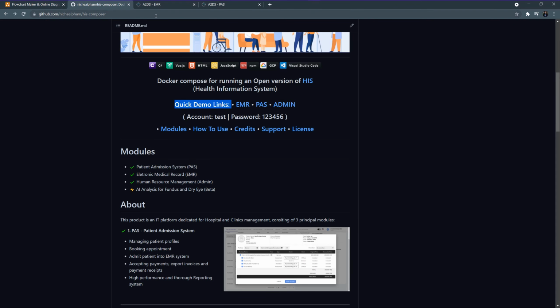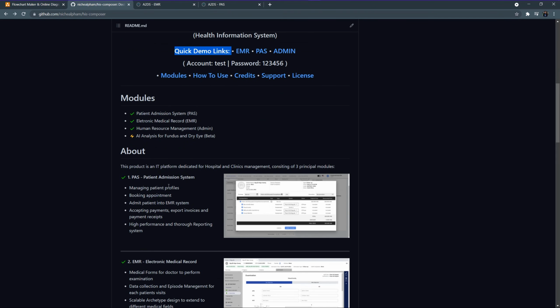The PAS stands for the patient administration system. It is dedicated for the receptionist to manage patient profiles and also book appointments with patients. He or she will have the ability to admit the patient into the EMR system and also make payment and export an invoice for the patient.